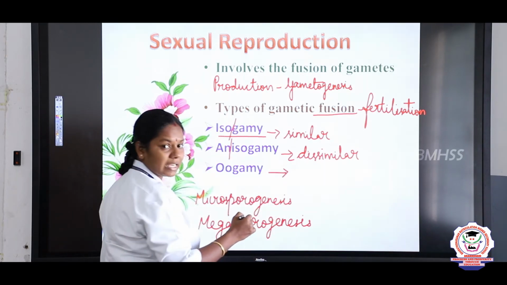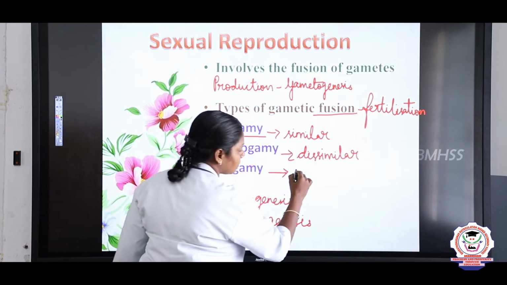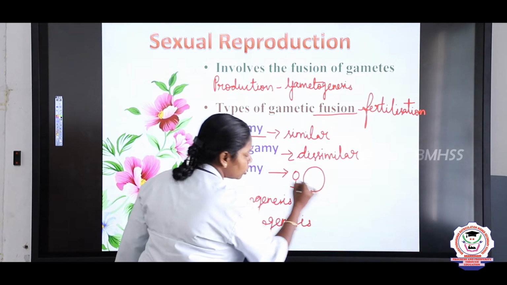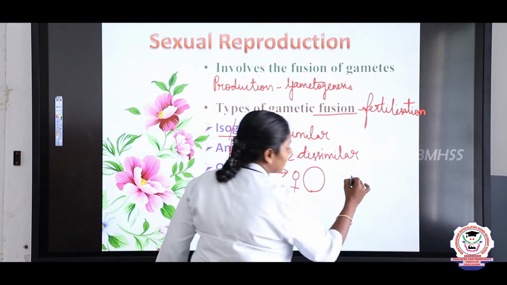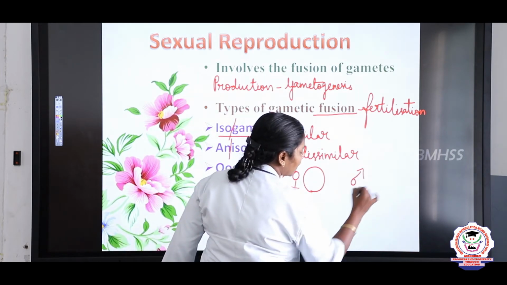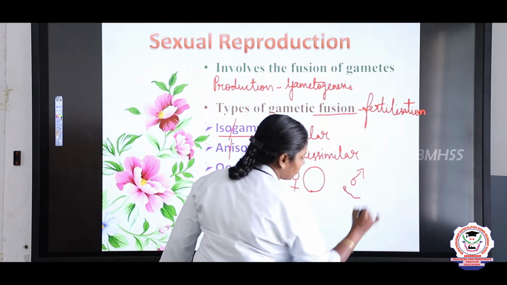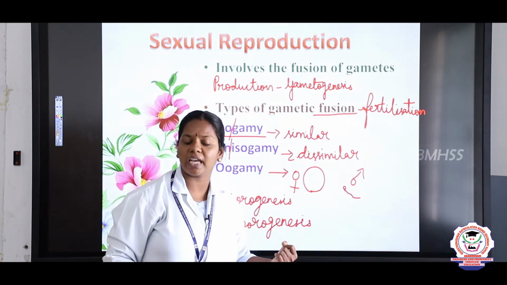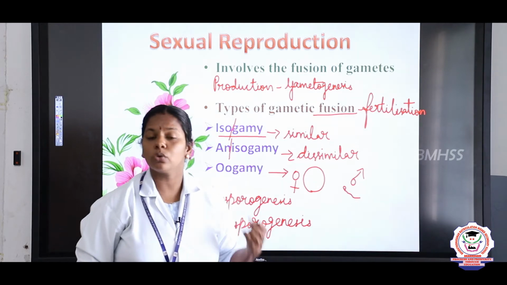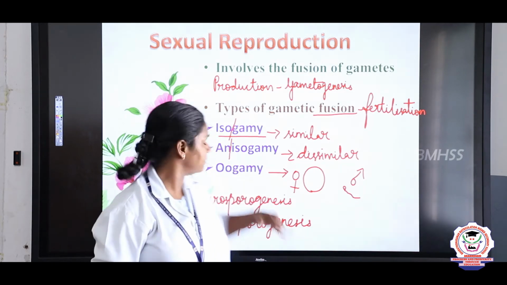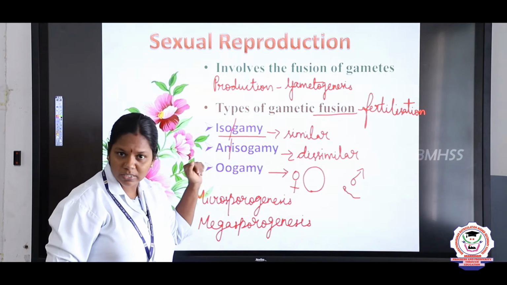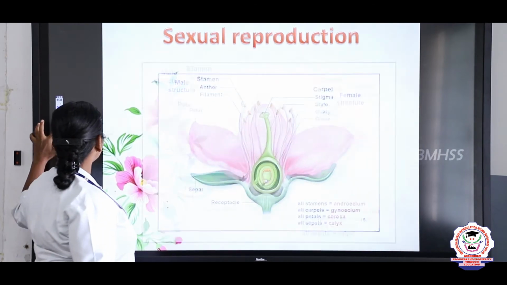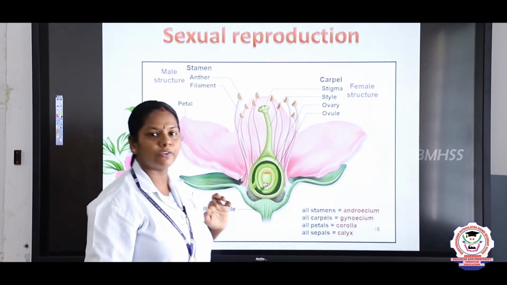Oogamy refers to the female gamete being very large and non-motile, and the male gamete very small and motile, right? So the fusion of such gametes, we say it as oogamy. So what are the three types of fusion, children? Isogamy, anisogamy, and oogamy.